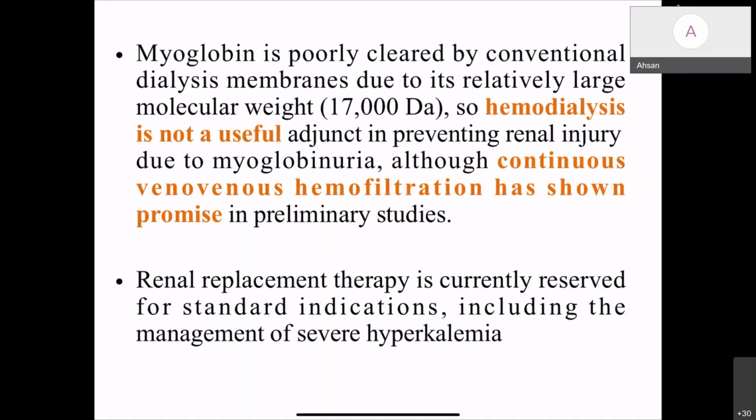But continuous venovenous hemofiltration has shown some promising results in preliminary studies. So renal replacement therapies are not indicated in myoglobinuria in isolation, but can be used in the setting of severe hyperkalemia. Coming to fasciotomy.